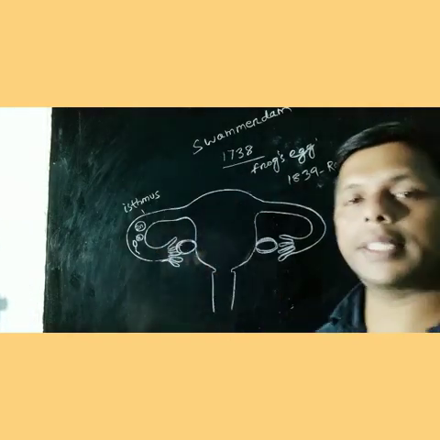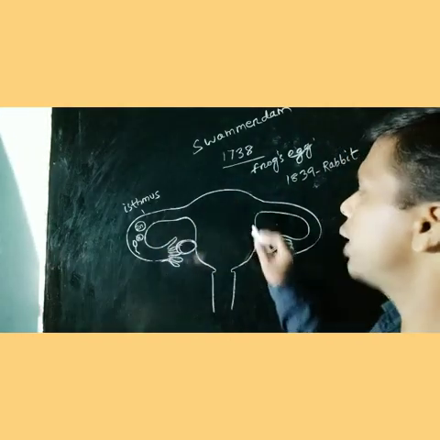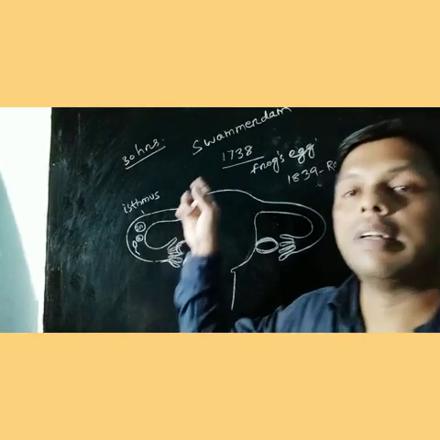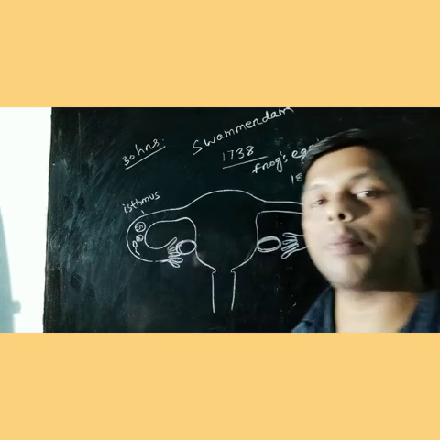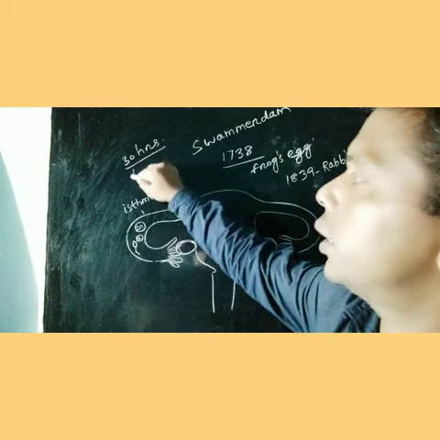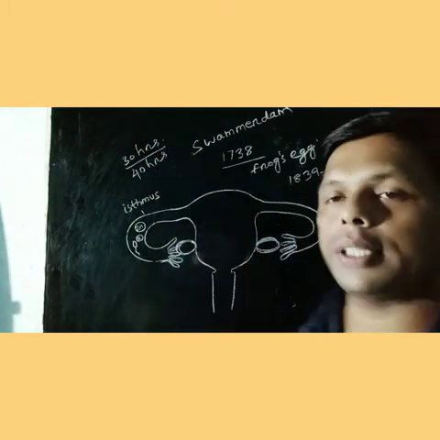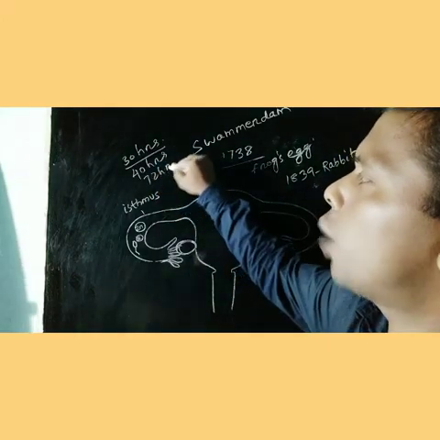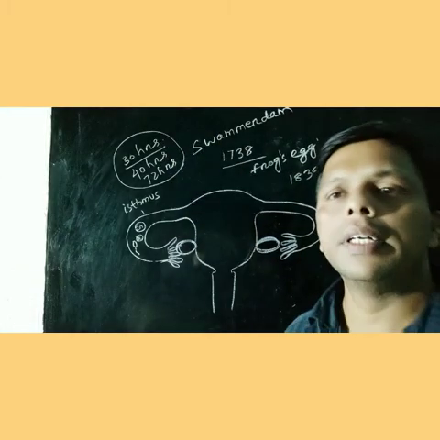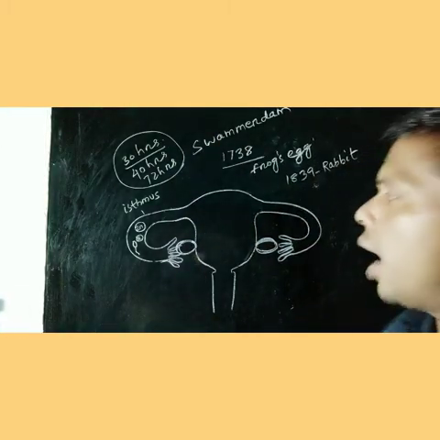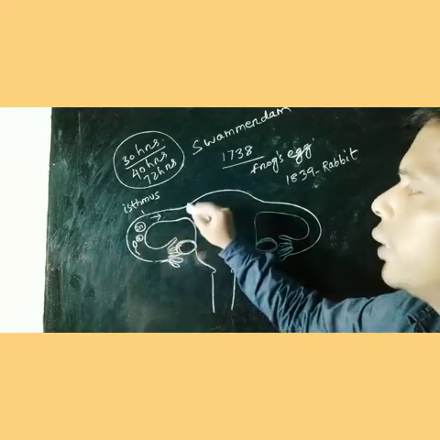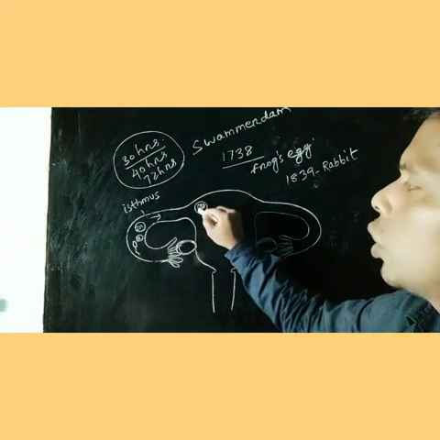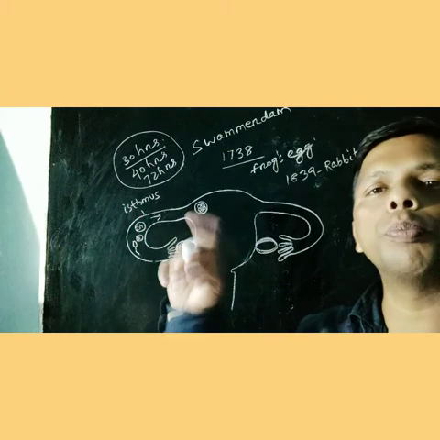The second cleavage starts after 40 hours of fertilization. The third cleavage takes place at 72 hours of fertilization. After fertilization, this process started. After 4 days, a solid ball of cells is formed, called the morula.